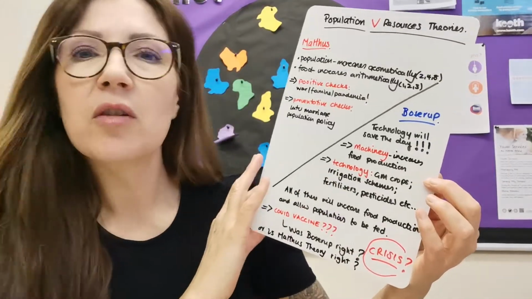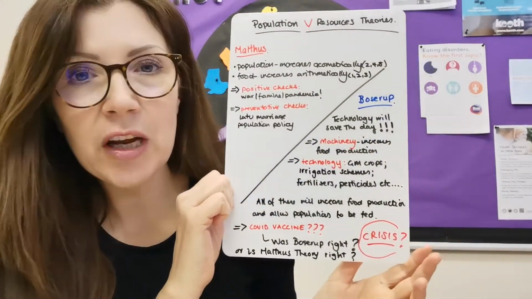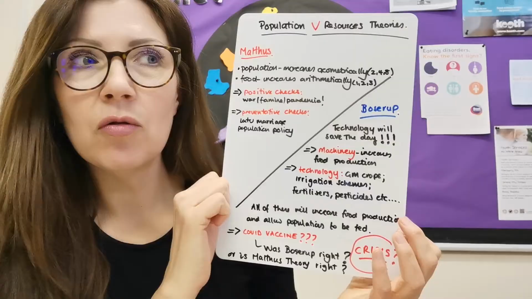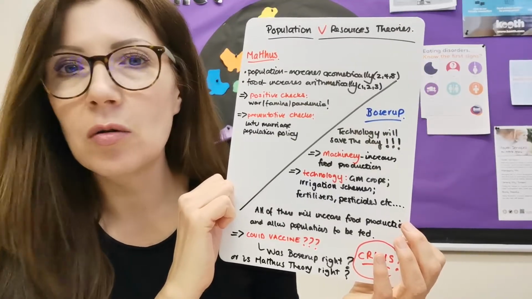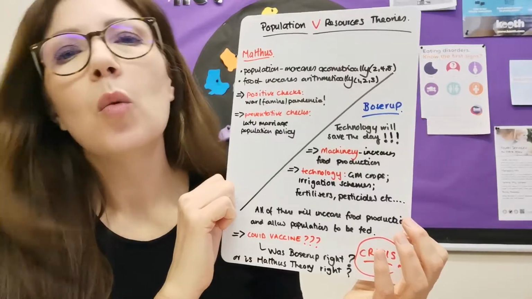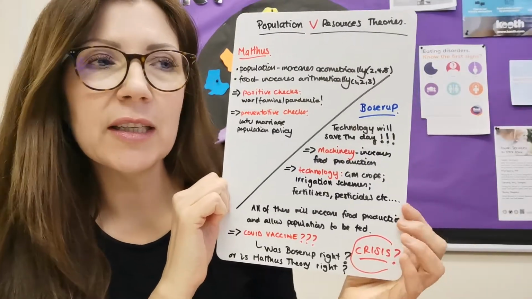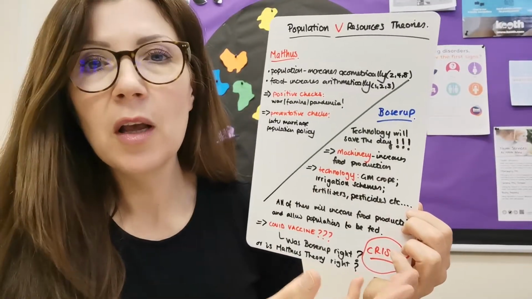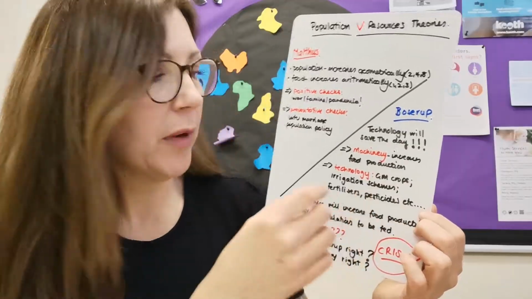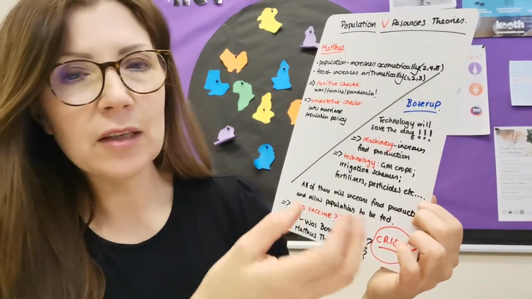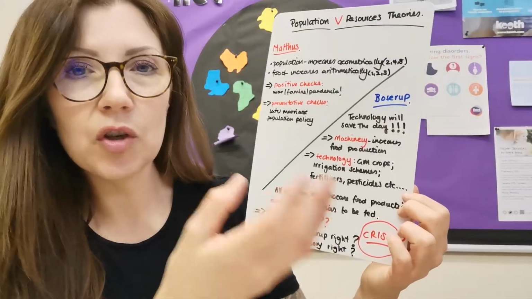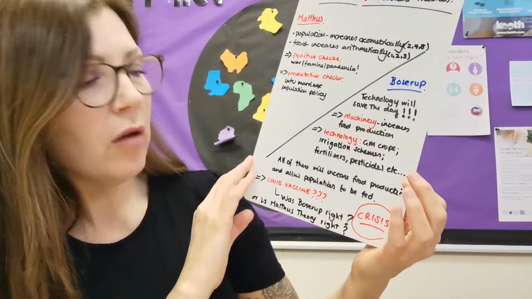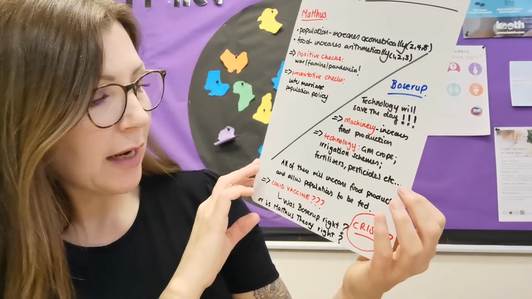That can be one way through the use of technology, and a good example here is the use of GM crops. So genetically modified seeds will grow in wet conditions, they'll grow in very dry conditions, they'll grow in hot and cold conditions. We can have wheat, for example, that's got added vitamins in, etc. So GM crops is a big one that Boserup would suggest would help overcome the problem of resources not being enough for the population. Irrigation schemes, that's another one to help water plants in drier areas. Fertilizers, pesticides, anything that's to do with technology. So all of these will overcome our issues of food production, that's what she was saying, and allow populations to be fed.